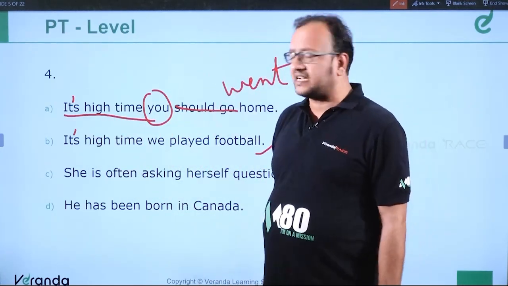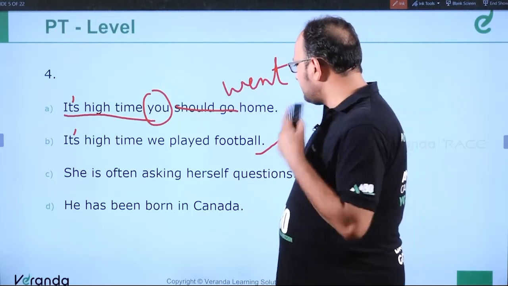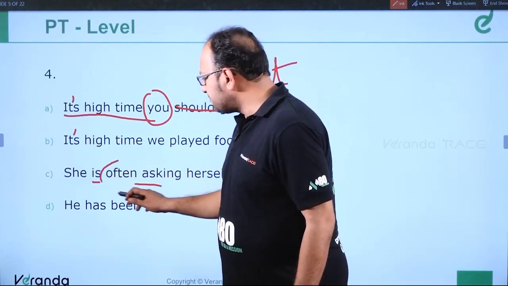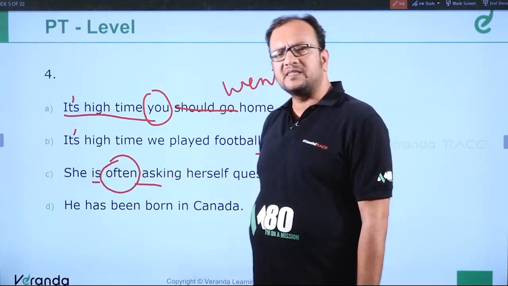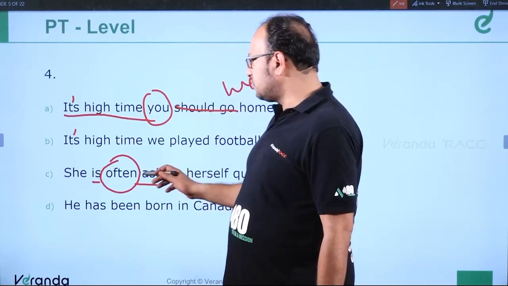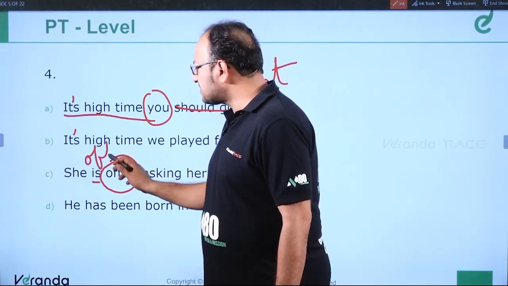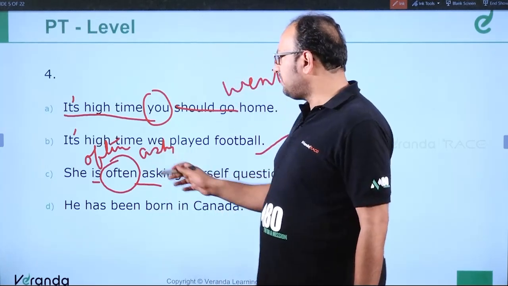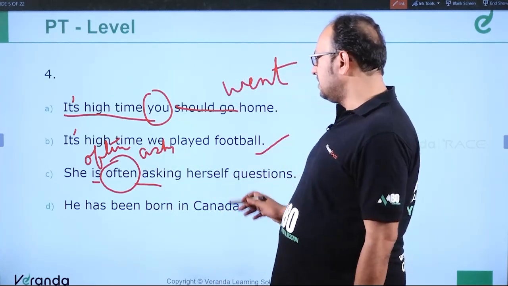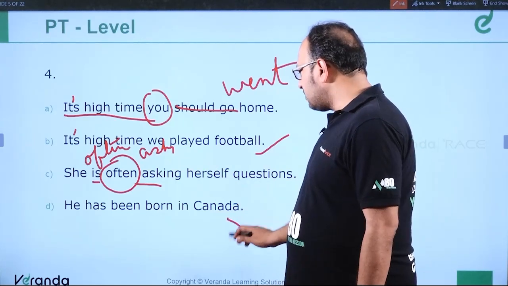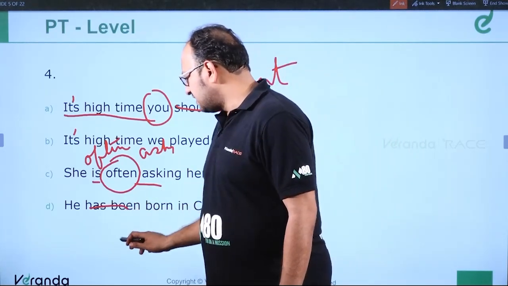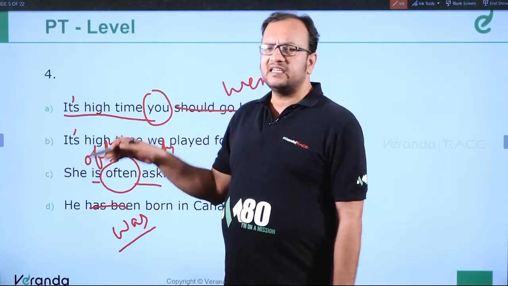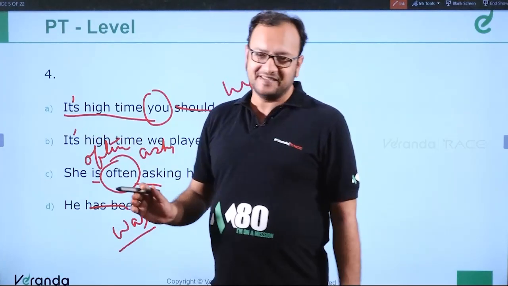So let us see if the other sentences are correct or wrong. She is often asking herself questions. So with often, we don't use present continuous. We use present simple. So it should be she often asks herself questions. He has been born in Canada is incorrect because it should be he was born in Canada. Okay, in this we can see all the sentences are incorrect because the apostrophe was missing.